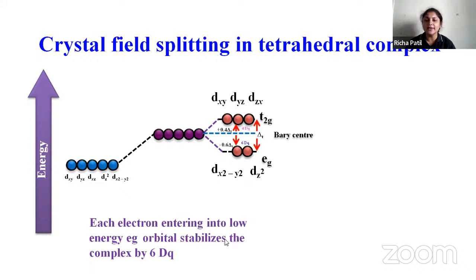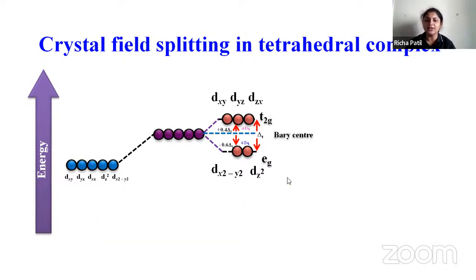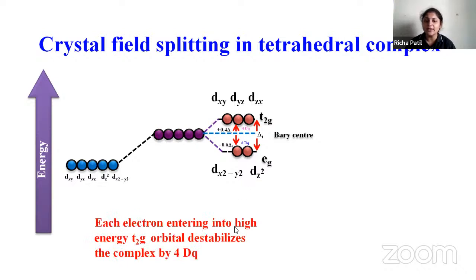Each electron entering into the low energy eg orbital will stabilize the complex by 6 Dq. Then each electron entering into the high energy t2g orbital will destabilize the complex by 4 Dq.